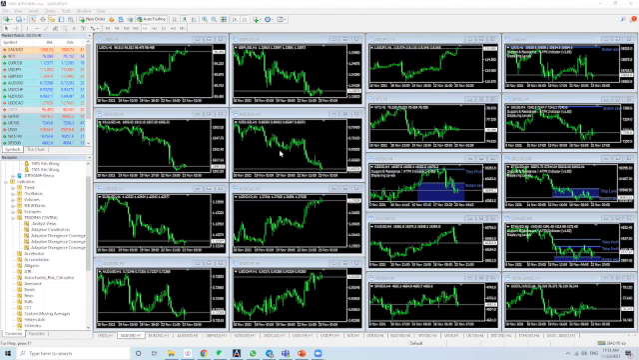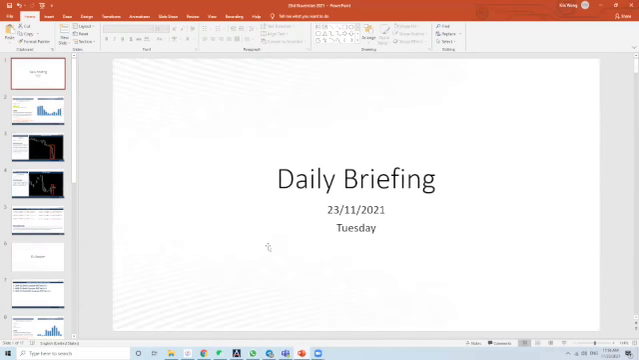So let's take a look at the market graph here. We can see a lot of new lows and new highs in the forex major pairs, caused by the US dollar index. And we can also see that there was big market volatility yesterday in the gold market last night. Okay, so let's take a look at the PowerPoint today and see what happened.